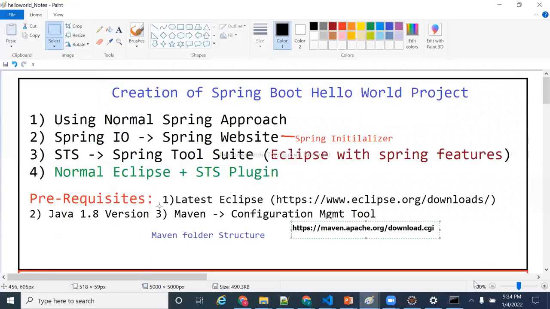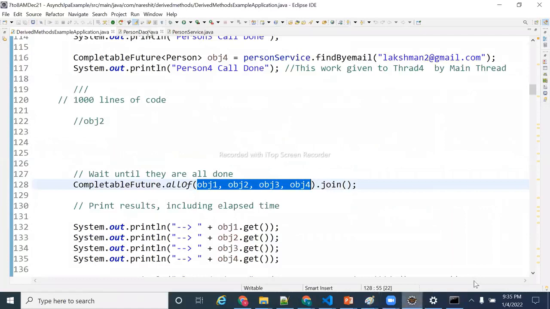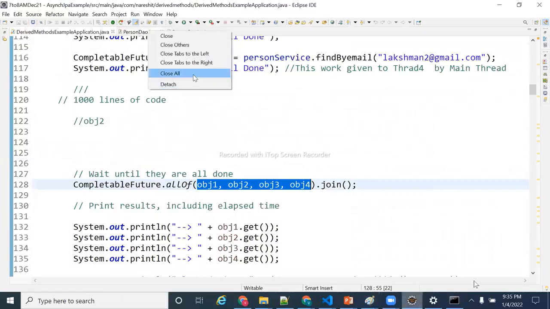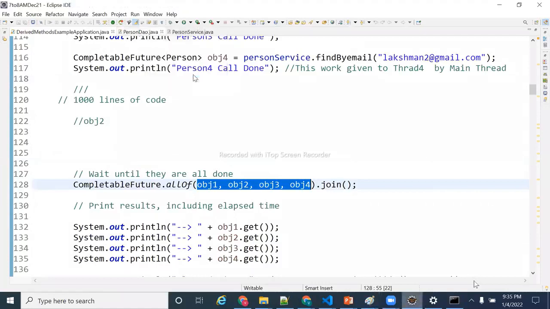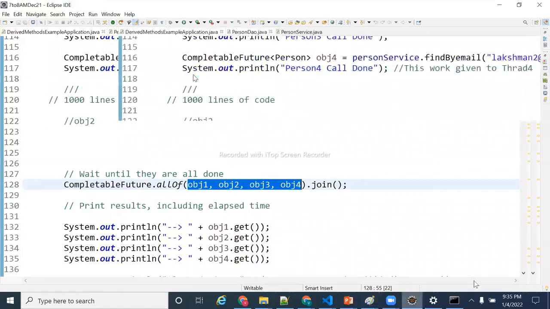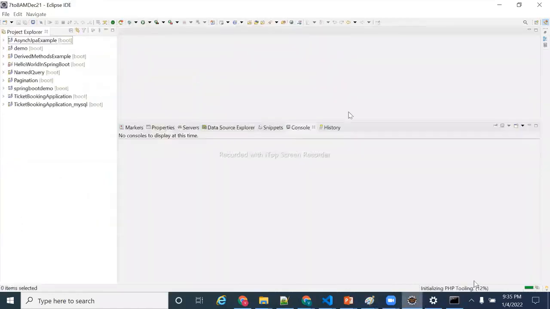Next, I'm going to cover this. So prerequisites are over for us, and we can continue with Hello World project creation, guys. First, I downloaded the latest Eclipse. I installed Java 8 and I also installed Maven. Okay. Now, how to create a Maven project? I'm going to explain here, guys.